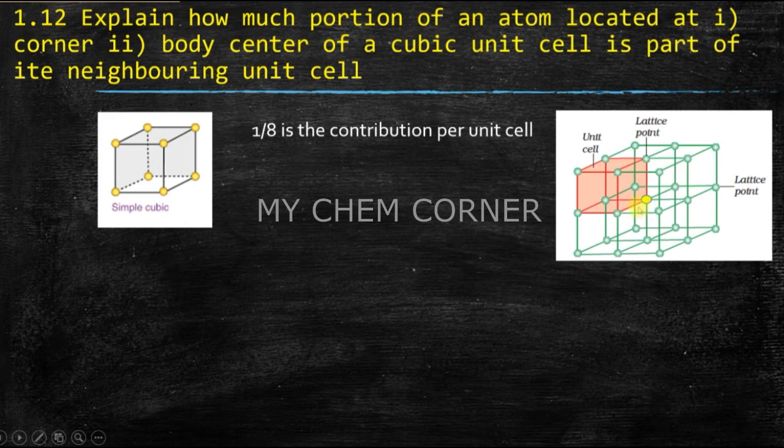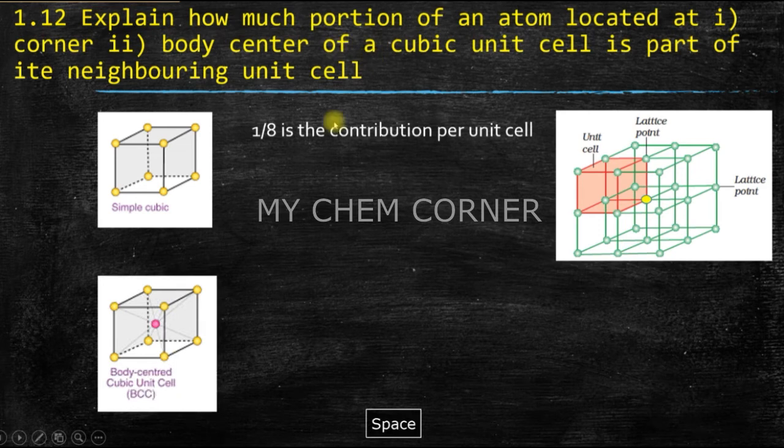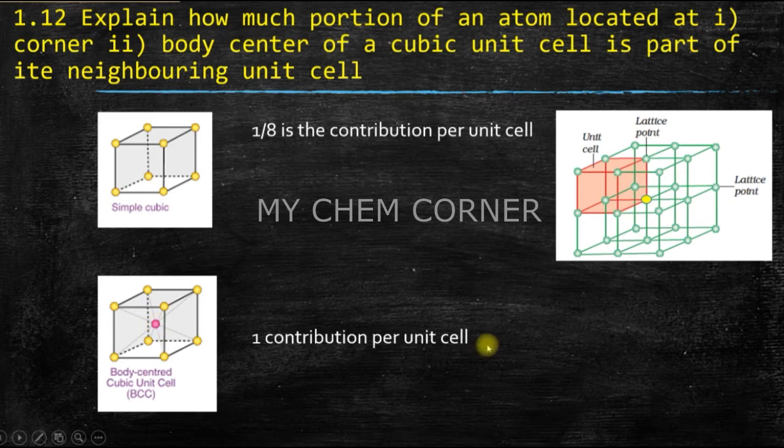Now the second question says body-centered unit cell. If you see a body-centered unit cell, only one atom in the center is there, and it belongs to that one unit cell. It is not shared with any other. So the contribution is only 1 per unit cell.